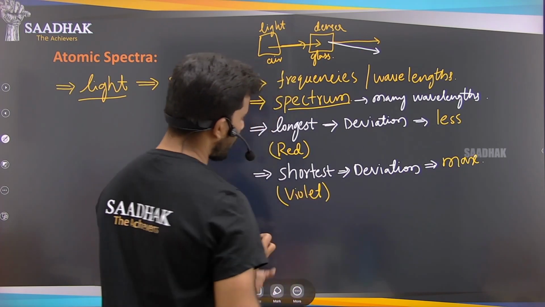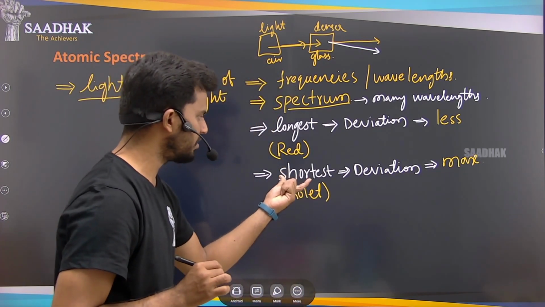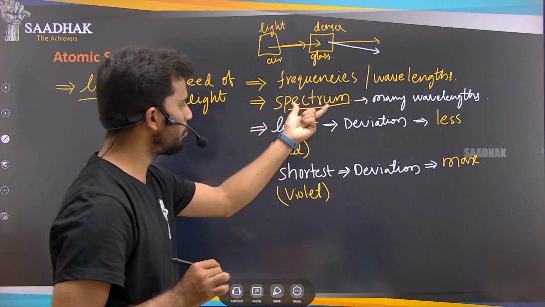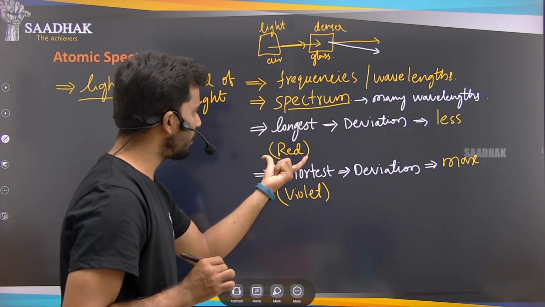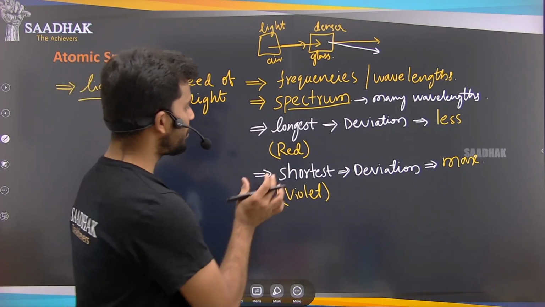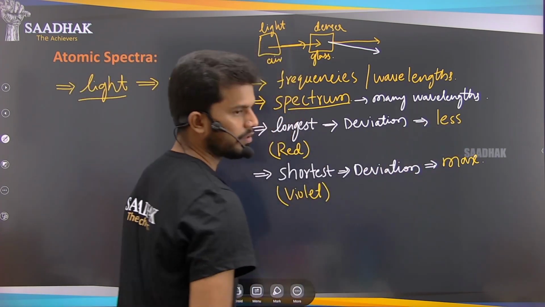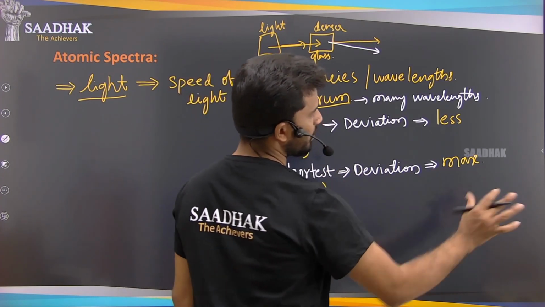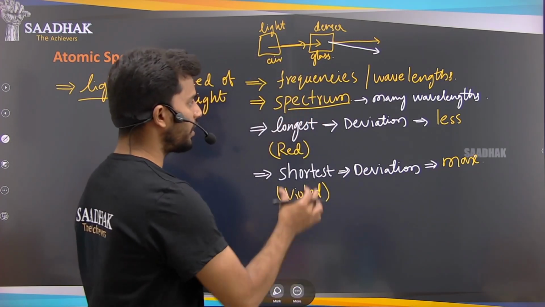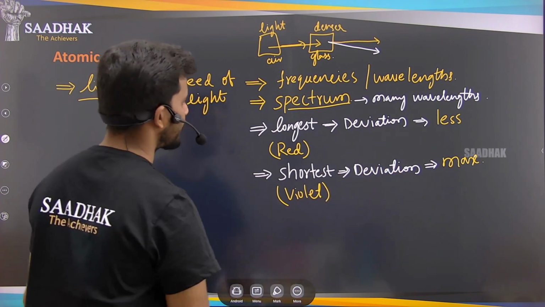So violet color's wavelength is very small. In our spectrum, the shortest wavelength is violet, and the longest wavelength is the red color. So this red color will deviate very less, right? And the violet color will deviate maximum, right? The deviations I will explain to you in the next part.